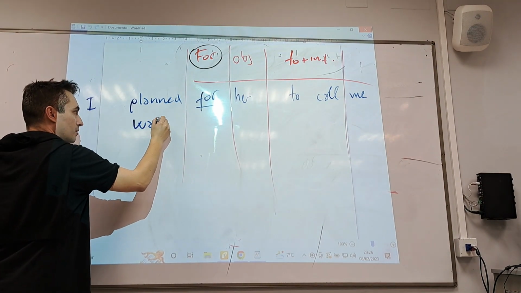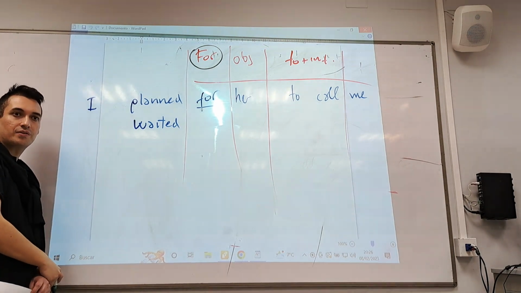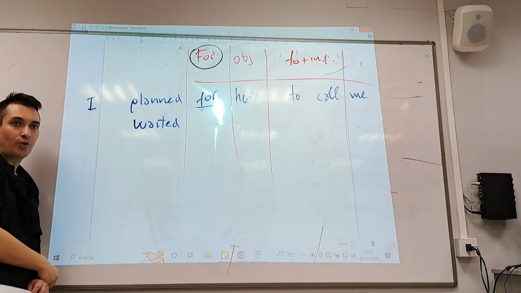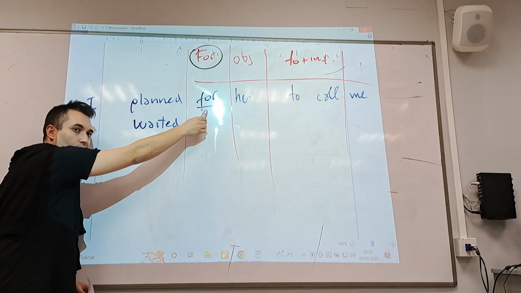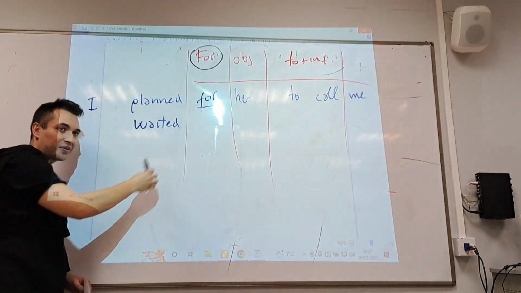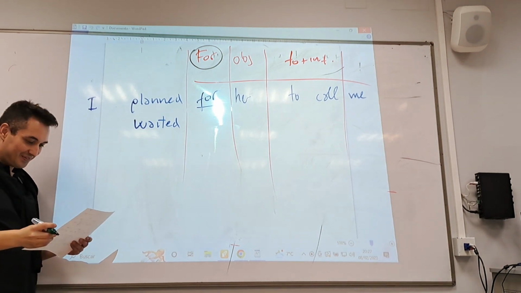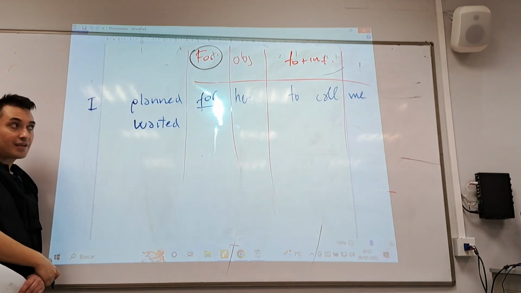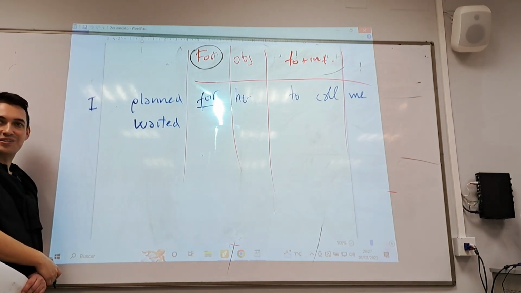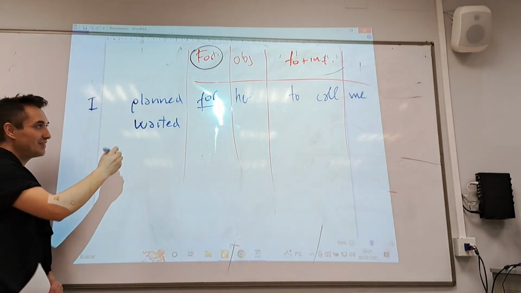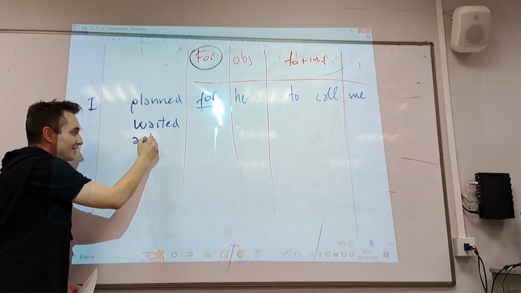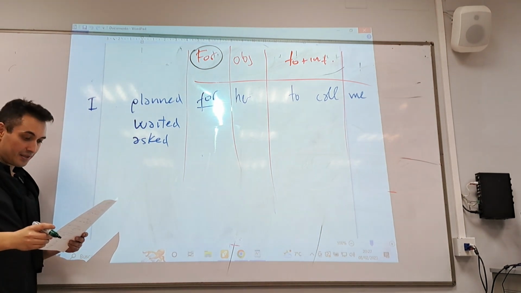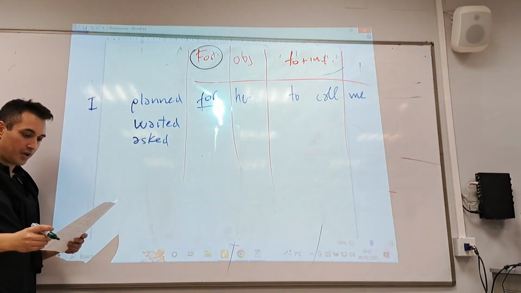There's another one. I waited for her to call me. Wait also works with for. Wait for. So plan for. Wait for. Any other verb with for? "La pedí que me esperara." In English. I asked for her to call me. Actually, yeah, it works. Yeah, I asked for her to call me.